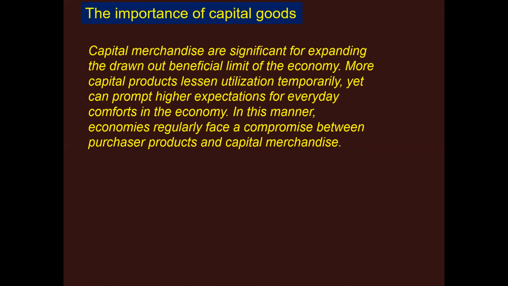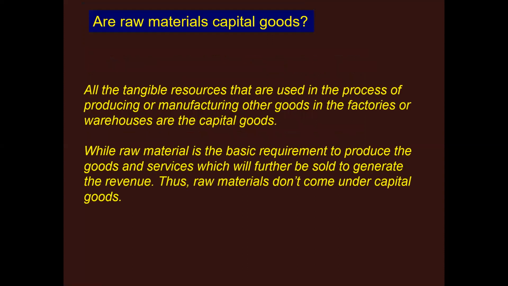That we have seen early in the previous slides where we showed you the PPF. There also, the consumption goods have fallen and capital goods have increased. That may lead to a decrease in consumption in the short run, but it shifts the PPF rightward in the long run. Now, we are going to talk about a very main question, that is, are raw materials capital goods? All the tangible resources that are used in the process of producing or manufacturing other goods in the factories or warehouses are capital goods, as we have learned earlier.